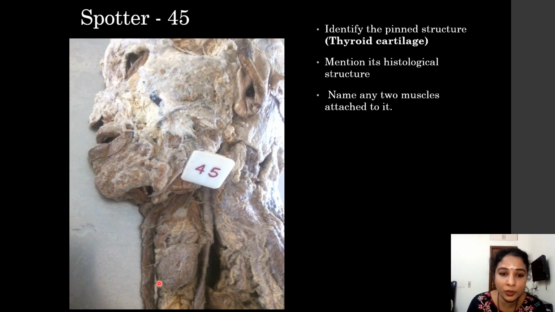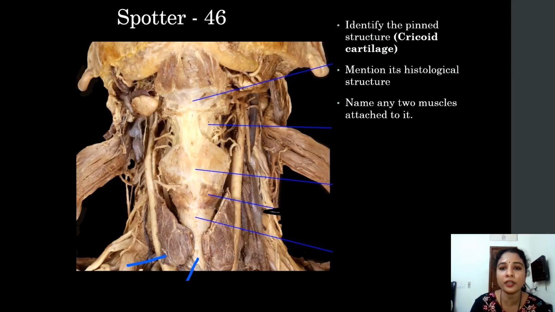This is the thyroid gland which we already discussed just now, and here is the cartilage, whitish colored cartilage, that is the thyroid cartilage, which is a part of the larynx cartilage. Histologically, it is made up of the hyaline variety of cartilage, and any two muscle attachments are normally asked. So sternothyroid is one muscle and thyrohyoid, and we can also say the inferior constrictor of pharynx also attaches to the thyroid cartilage. So these are the few muscles attached to the thyroid cartilage.